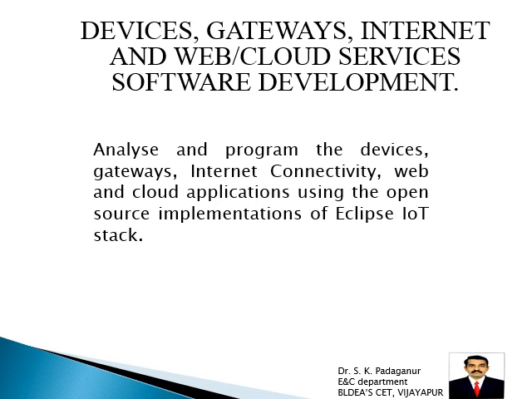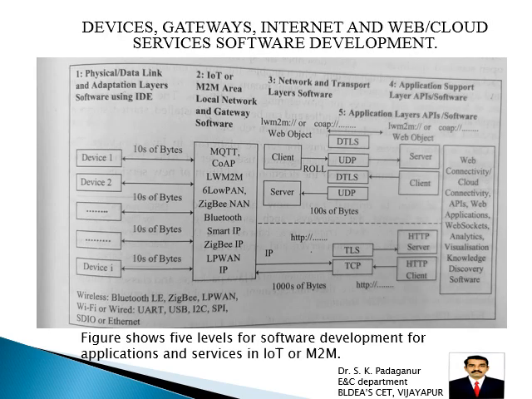Here we have to develop the software. So here software development can be done through one working group called Eclipse IoT stack. It's a leading organization which is used very much for IoT stack development. So here we have to see the figure, which shows 5 levels for software development, because here we are developing the software. So 5 levels are used for application and services in IoT or M2M, machine to machine architecture.